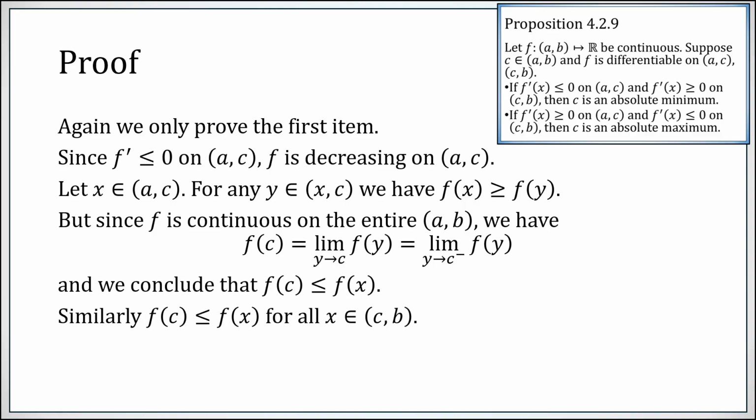Similarly, f of c is less than or equal to f of x for all x to the right of c. So we have achieved that c is actually an absolute minimum. Okay, f of c is less than or equal to all values of f of x sufficiently close. Loosely stated, the previous proposition says, if your derivative goes from negative to positive, if your function goes from decreasing to increasing, then you had a local min.